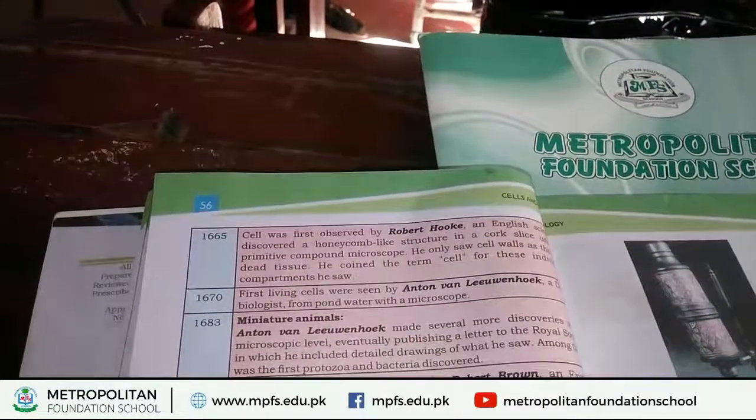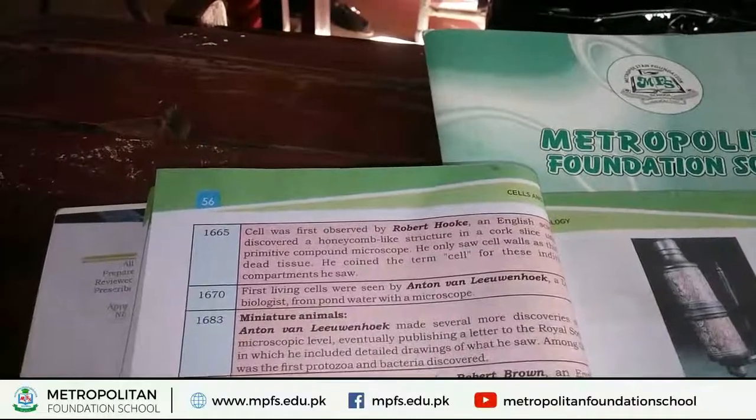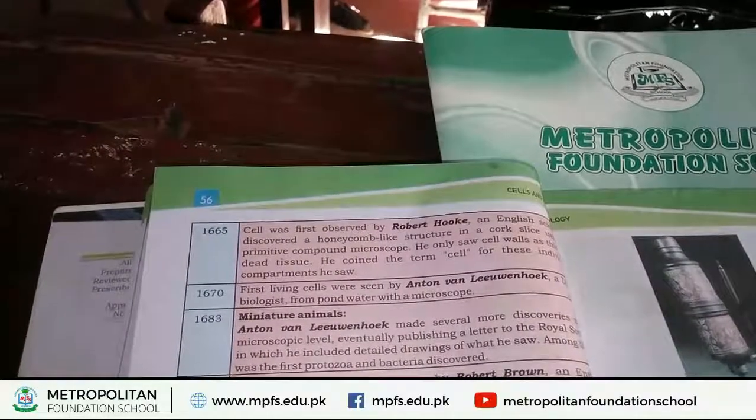Robert Hooke also discovered a honeycomb-like structure in plant tissues under a compound microscope.